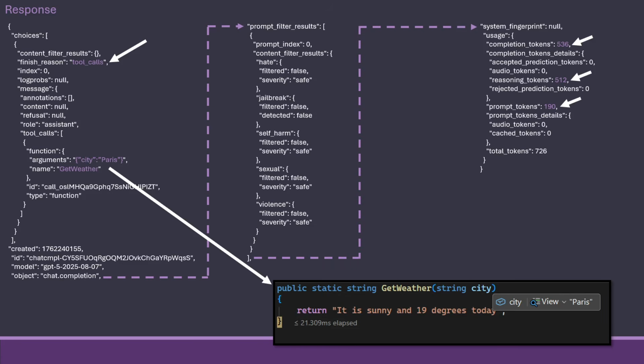So what it actually does instead is say, hey, in order to answer this question you have given me, I think it would be good to call this tool, meaning its finishing reason is tool calls, meaning essentially, I'm not done, because the finishing reason for when it's done is called stop. But in this case, it says, you need to give me some more information before I can answer this question. And more specifically, I think you should call the tool called getWeather, and I think you should call it with the argument that city equals Paris.